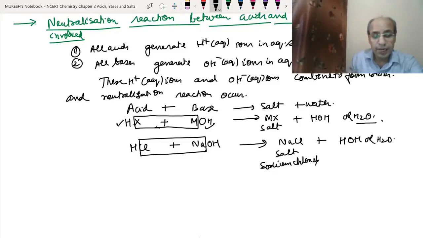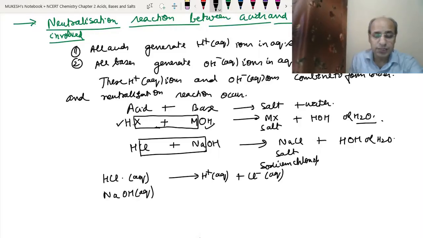Now, let's understand how the ionization takes place. When we dissolve HCl into the aqueous solution, it will produce H+(aq) ions and chloride ions, as we have studied earlier. Now, when we dissolve NaOH in the aqueous solution, the sodium hydroxide will produce sodium ions, a cation, and OH minus ions as the negative ion.